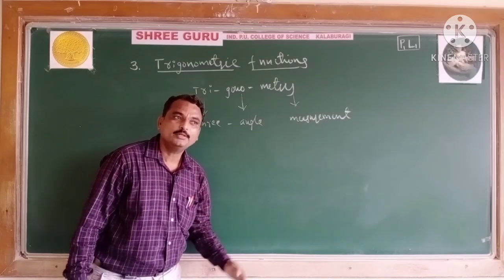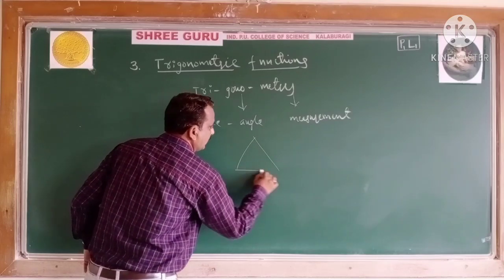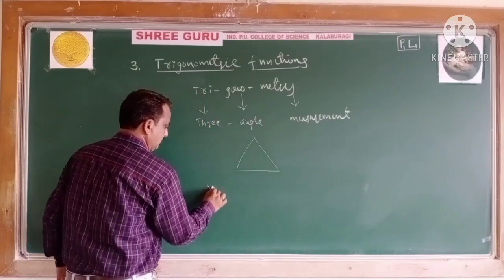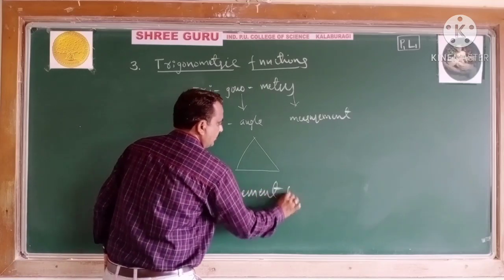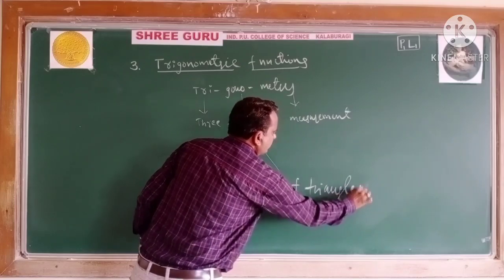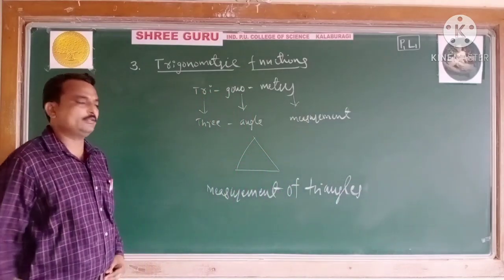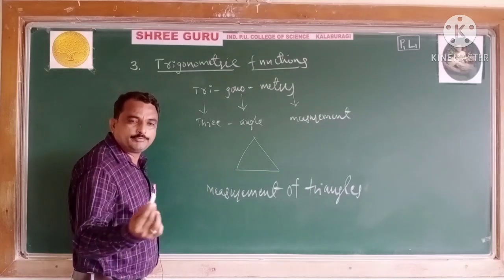3-angle measurement means measurement of triangles. Students, you are already familiar with a triangle.